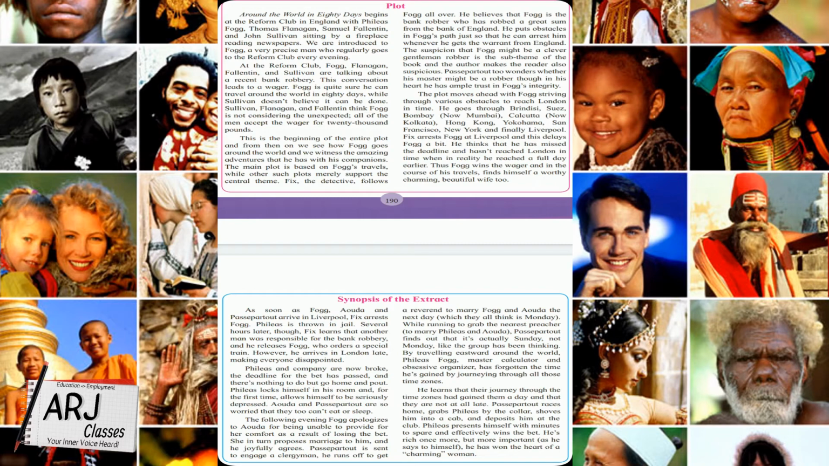They think like that. So Phileas locks himself in his room and for the first time allows himself to be seriously depressed. To be seriously depressed means he's in very deep stress, deep tension, and so he has locked himself in his own room. Aouda and Passepartout are so worried that they too can't eat or sleep. Now they are in a very tensed mode. So Aouda, Passepartout, and even Phileas Fogg, these three people are very worried, and they cannot think of eating or sleeping, and even if they think, they are unable to do so.